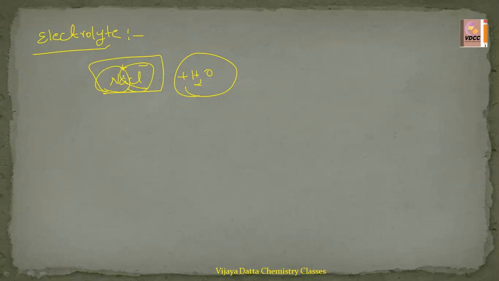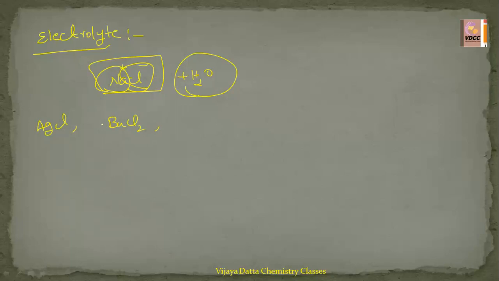Examples: fused salts means NaCl, KCl, fused hydrides, some of the metals also, silver AgCl, BaCl2, barium chloride, and some metals also dissociate into the ions. These are the electrolytes.